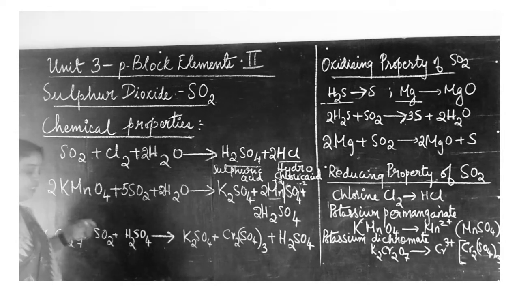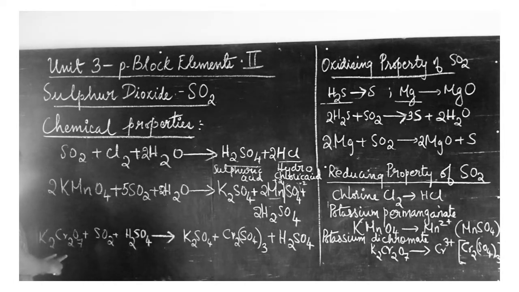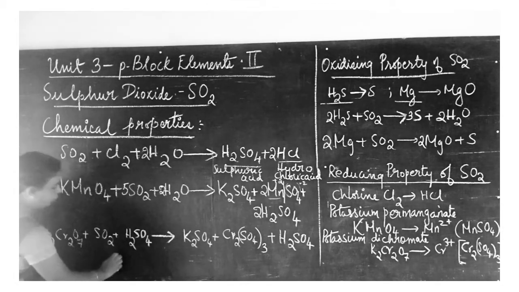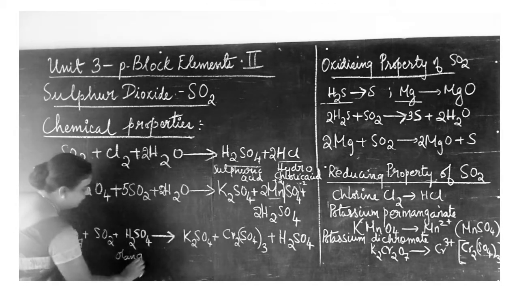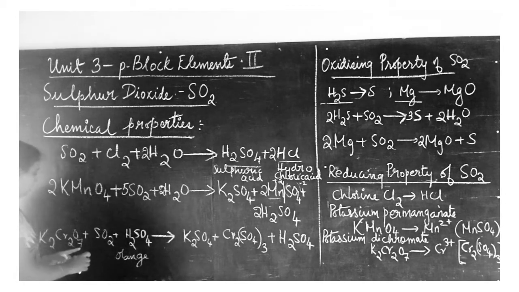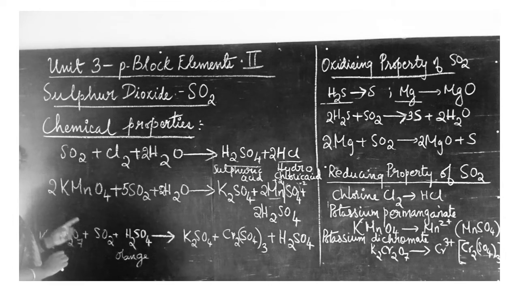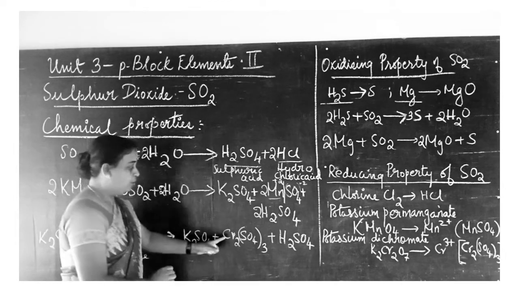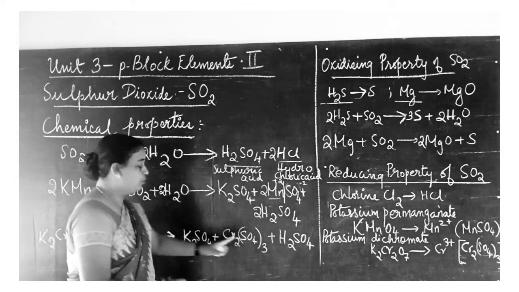So acidified potassium dichromate. When sulfuric acid and potassium dichromate are mixed together, you get an orange color. This orange colored acidified potassium dichromate, when mixed with sulfur dioxide, is reduced into chromium 3 sulfate. So that is the result.